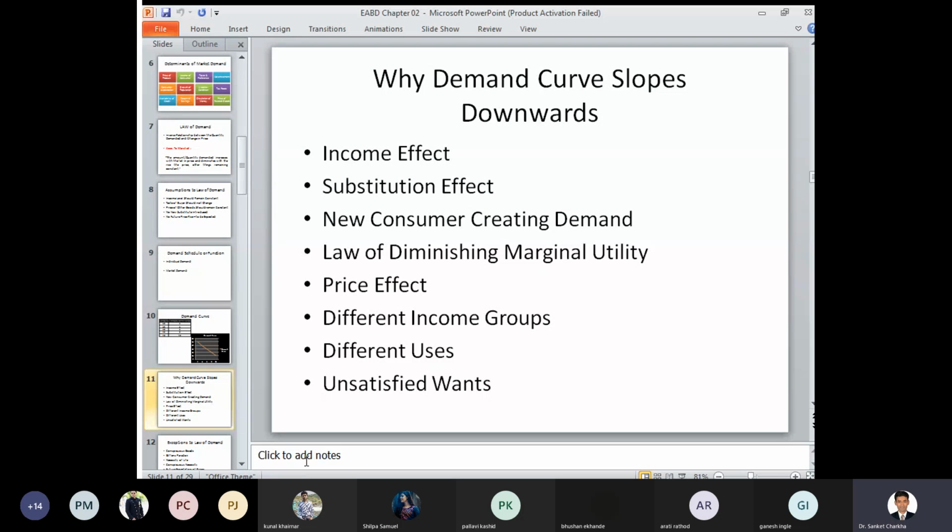Different uses: there are always various uses with respect to a certain product that has been offered to you. A particular product may be used for different purposes, and this can be applicable with respect to the demand curve, which has the effect of a downward position. These different purposes may increase or decrease the efficiency level of that product. For example, a vehicle.